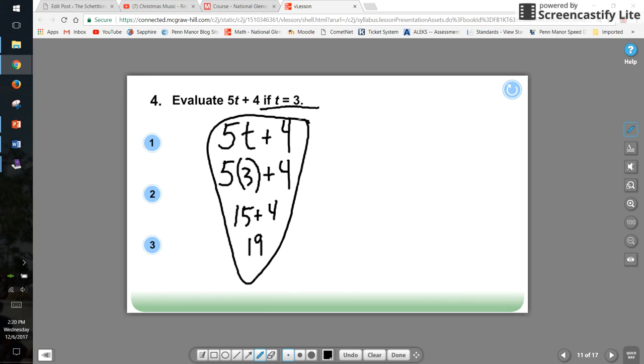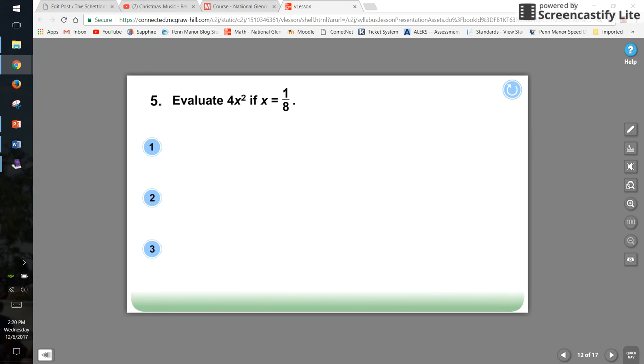Let's get another example in here. Okay. Oh, I see an exponent. So this says evaluate 4x to the second power, or 4 times x to the second power, or 4 times x squared, which we talked about today. Come straight down. Our variable is x. I'm going to substitute 1/8.